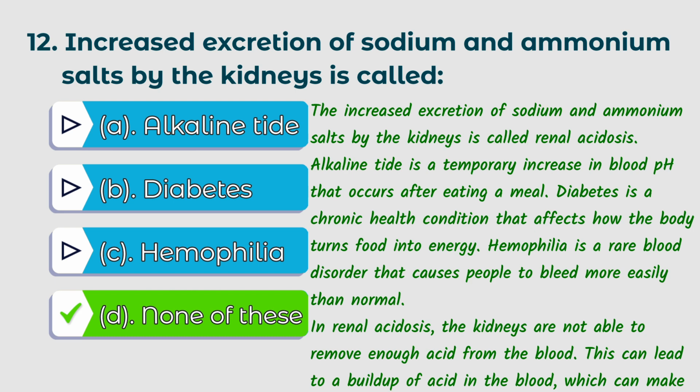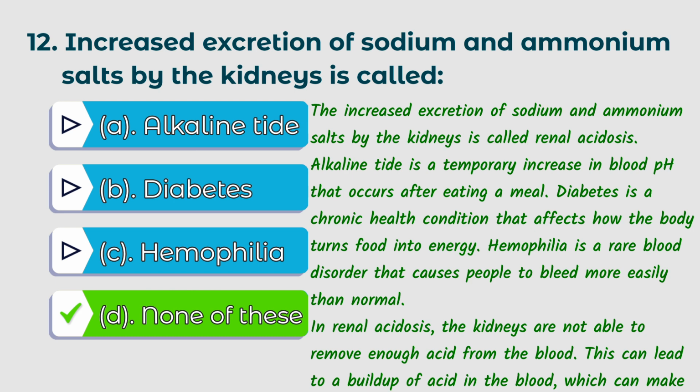Alkaline tide is a temporary increase in blood pH that occurs after eating a meal. Diabetes is a chronic health condition that affects how the body turns food into energy. Hemophilia is a rare blood disorder that causes people to bleed more easily than normal.